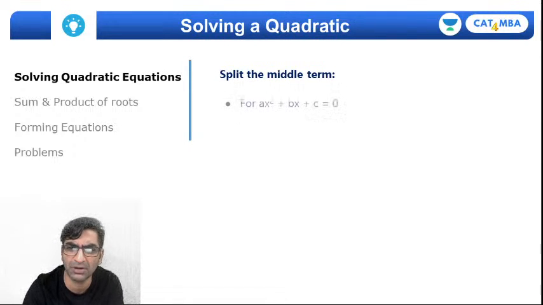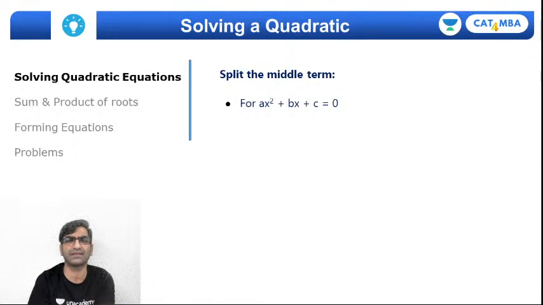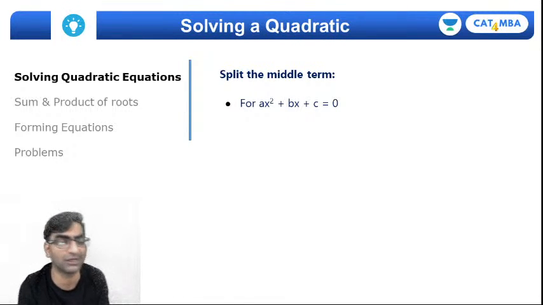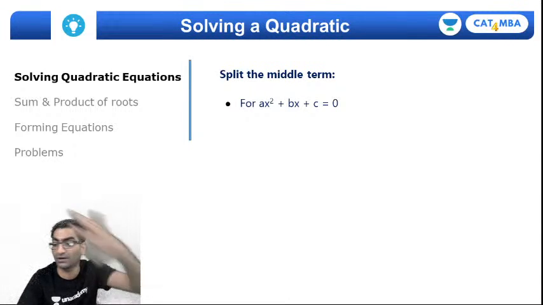I hope all of you remember that a quadratic equation looks like this: ax square plus bx plus c equals 0. A single variable x, and a, b, c are constants, right? And if I want to factorize and solve this quadratic equation for its roots, the first method we can use is called the split the middle term method, something that you must have learned at school, right?